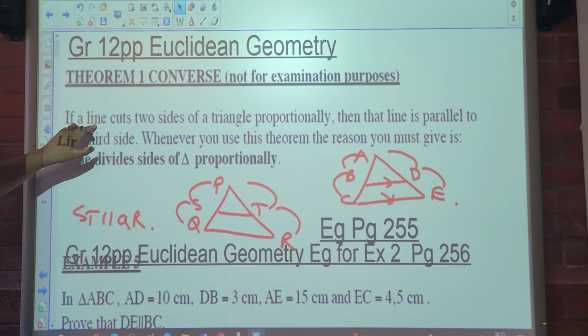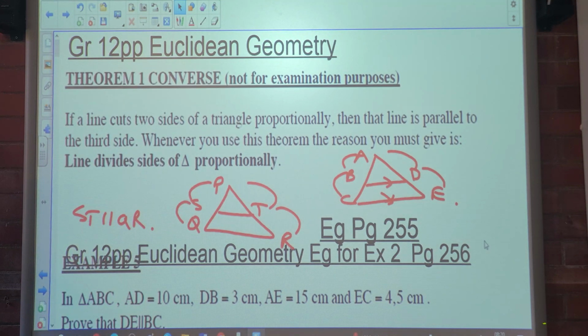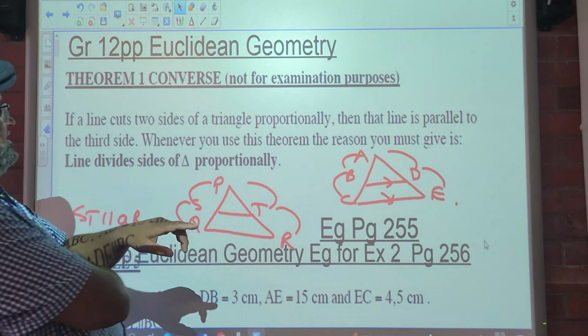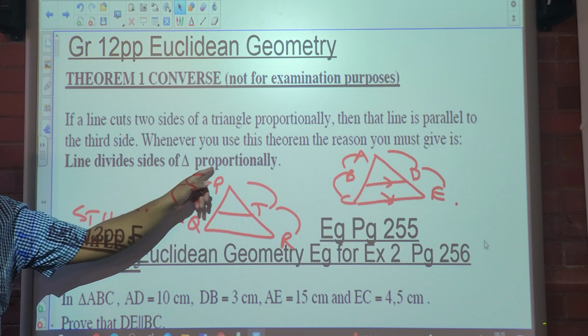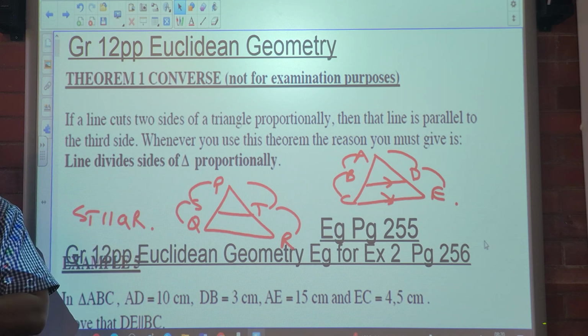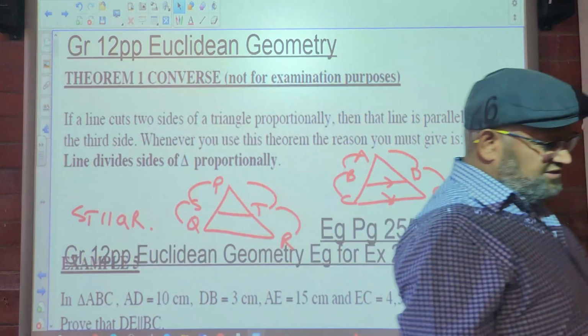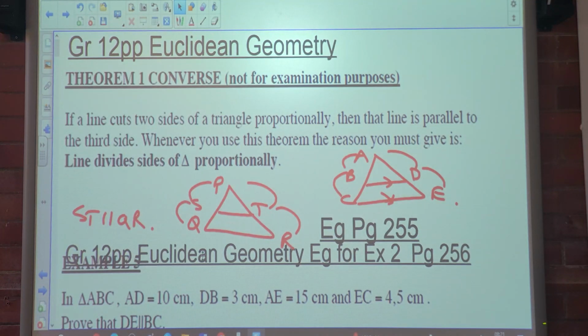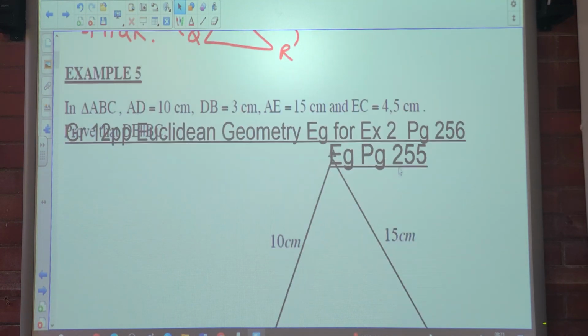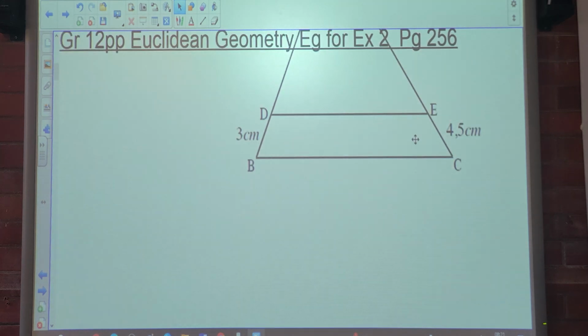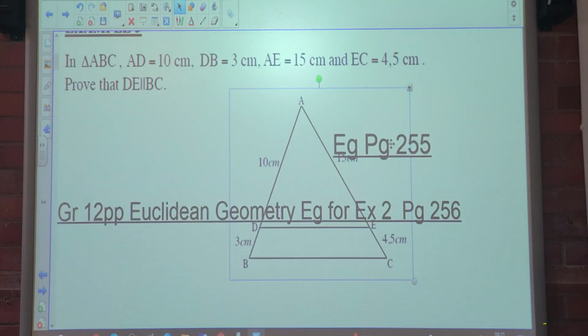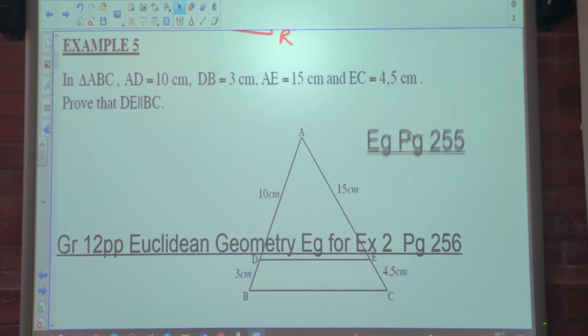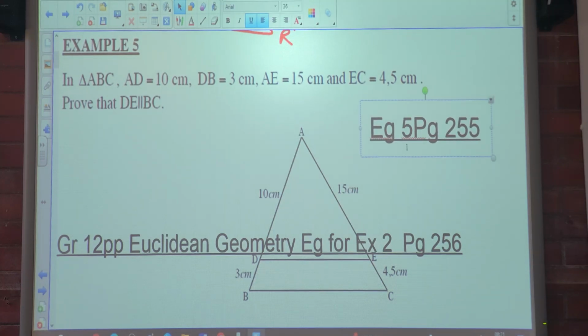Alright, so let's read what they say here. If a line cuts two sides of a triangle proportionally, then the line is parallel to the third side. Whenever you use this theorem, the reason you must give is line divides side of triangle proportionally. So that is your reason. Let's look at the first example. This is example 5 on page 255.